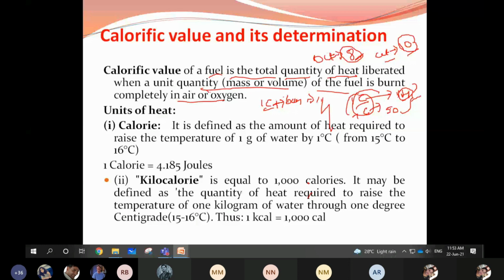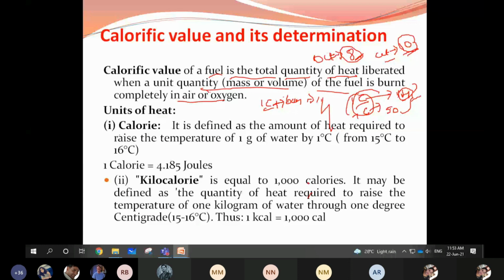Understood? So this value, what is the unit to measure this calorific value? The unit to measure this calorific value is calorie. What we are saying is how many calories are burnt in the gym, on exercising. Calories means how many calories you burnt, or like that we talk casually. So this is how much energy is liberated, expressed in terms of calories.